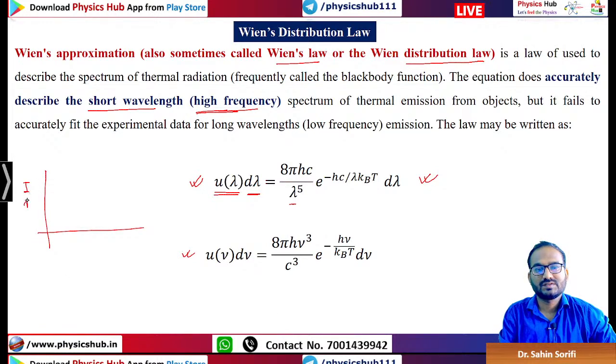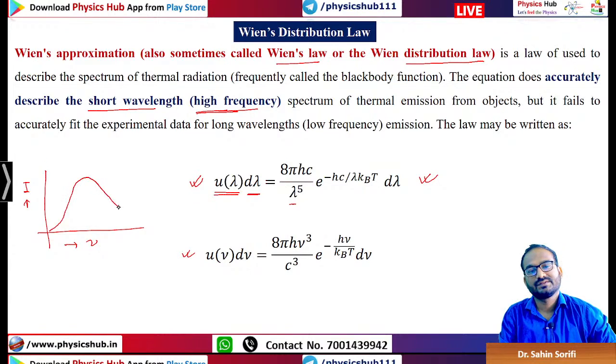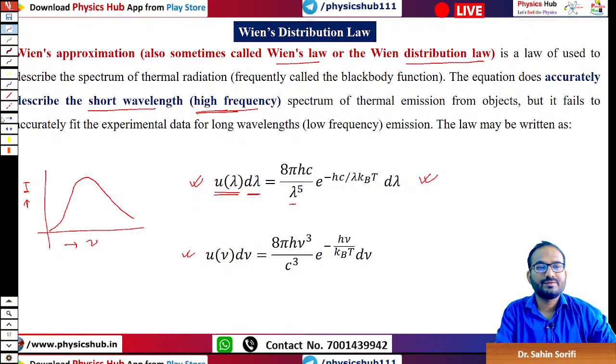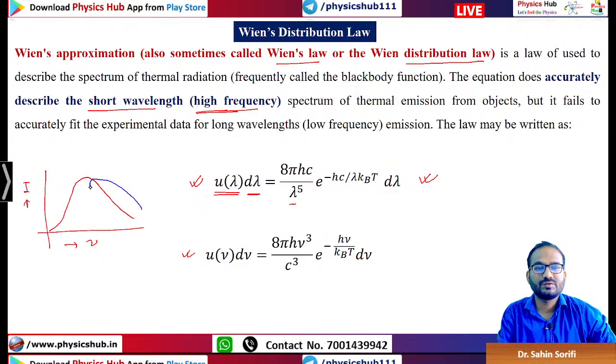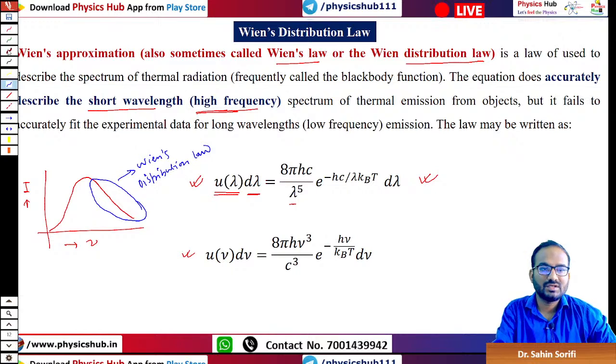If you plot, let's say, I versus nu, you'll be getting a curve like this. High frequency means this portion of the curve. This is described by Wien's distribution law. Now we'll be talking about Rayleigh-Jeans law.